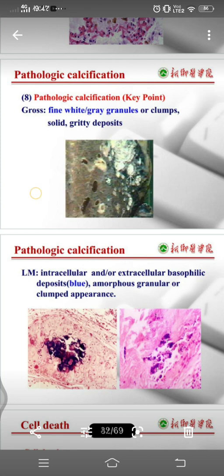So you can see the pathological calcification is intracellular and or extracellular and basophilic, as we already said before. It may be intracellular, extracellular, and with an amorphous, granular or clumped appearance. Here you can see it's like a clump, and here you can see like granules. So you can see the slides here. This is about pathological calcification according to the Robbins book.